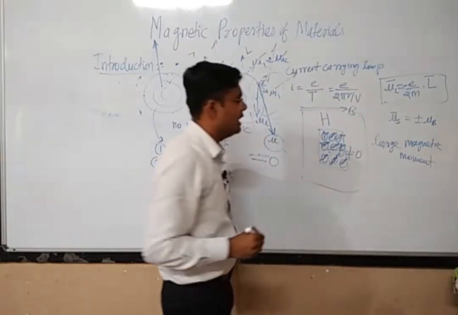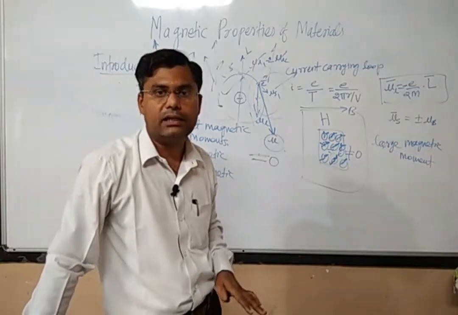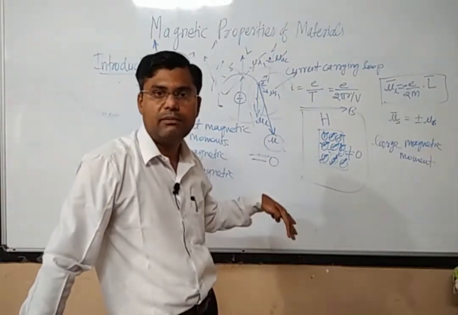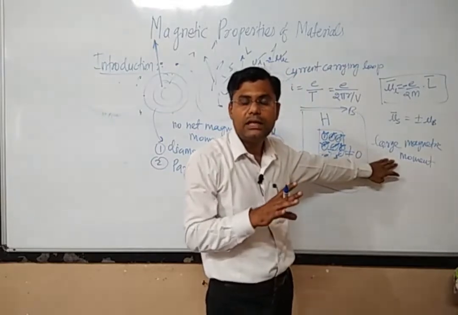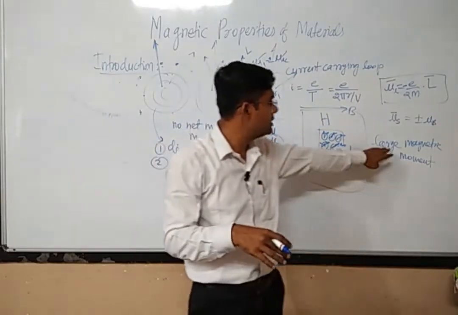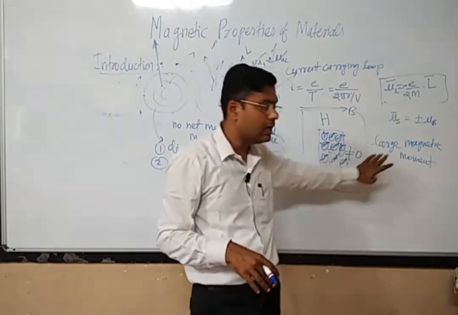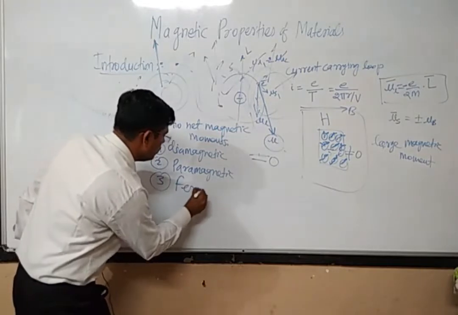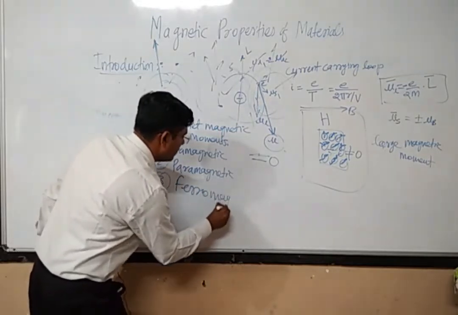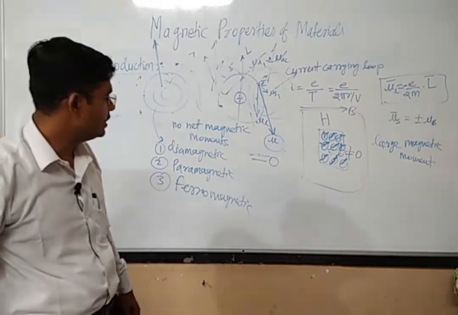Such a material has a large magnetic moment even in the absence of an external magnetic field. Even in the absence of an external magnetic field means what? Even the thermal agitation cannot break this alignment. Such materials are called ferromagnetic materials.